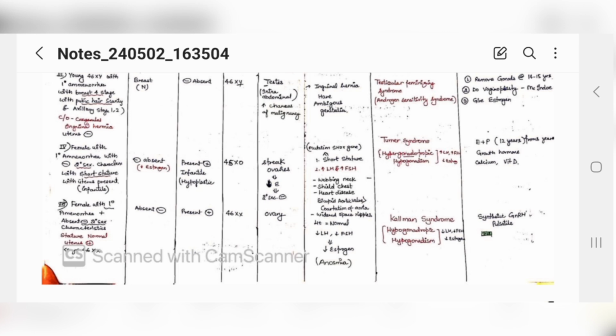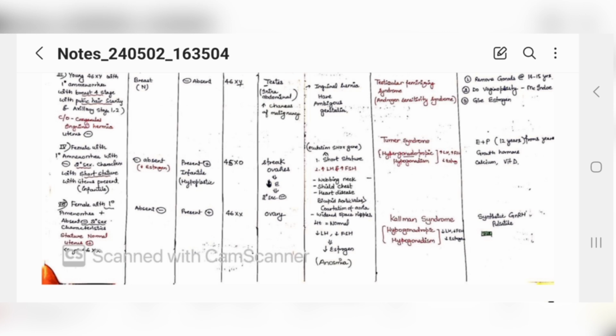Now, the fifth and last case that can come from this topic is a female with primary amenorrhea. Again, complaints of no bleeding since starting. Her secondary sexual characteristics are absent. Estrogens are not there. An ovaries problem could be there. Stature is completely normal. Her uterus is also present, and karyotype is 46 XX.